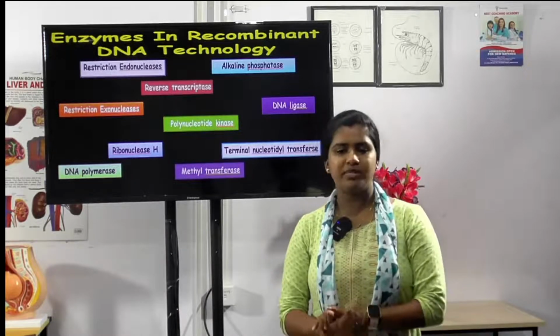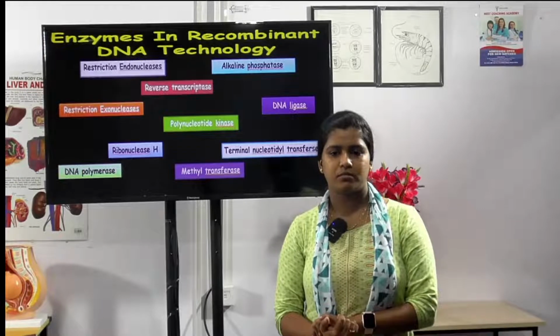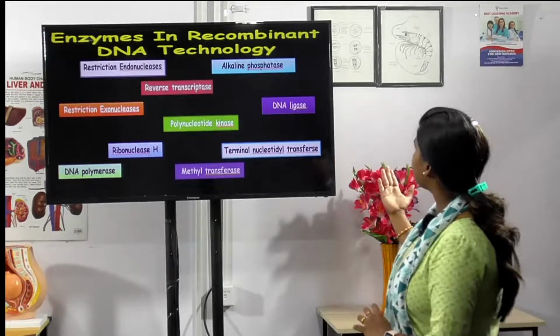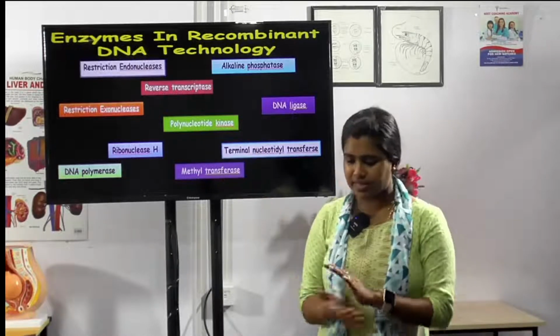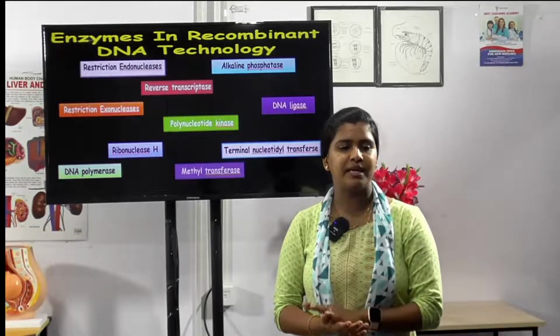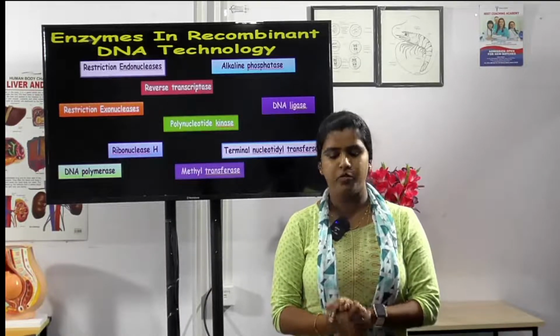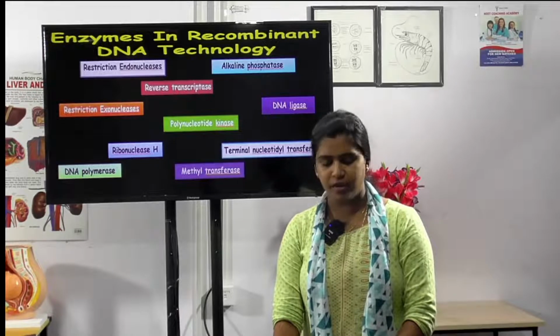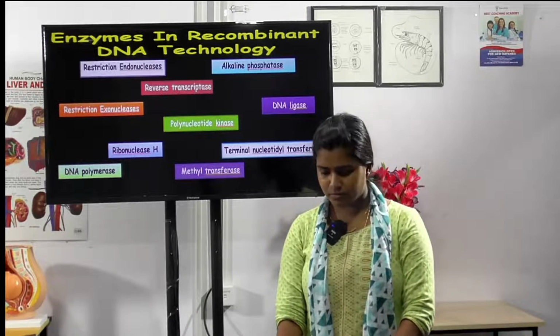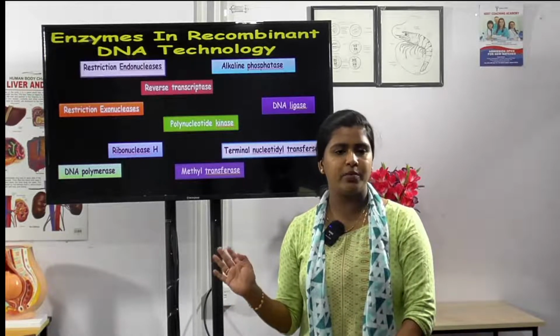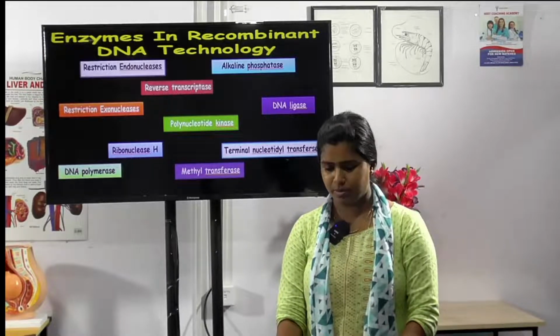Another enzyme is DNA polymerases. What they do is these enzymes help in the in vitro synthesis of a complementary DNA strand on the DNA template. They help in the in vitro synthesis, this DNA polymerase.